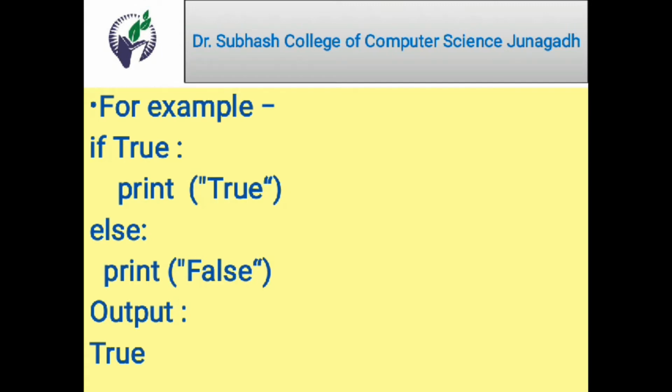Why? Because the condition here is always true, so all the statements written in this true block will be executed. Here only one statement is there, so the output will be true. In case I write false here instead of true, then the condition will become false, and all the statements written in the else part will be executed. Since we have written false there, the output will be false.